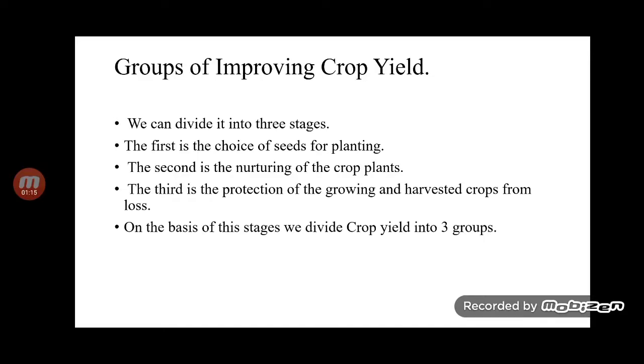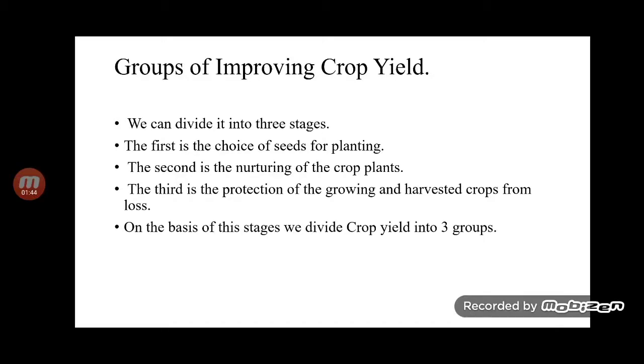Groups of improving crop plants, we can divide into three stages. The first is the choice of seed for planting. We need a choice of seeds which give a good quality of crop in any condition. Good quality and more quantity we need. The second is nourishing of the crop plant, the process of caring for and encouraging the growth and development of the crop plant. We keep the crop disease free and get a high yield. Third is protection of the growing and harvested crop from loss. We need to protect them from diseases and insects.